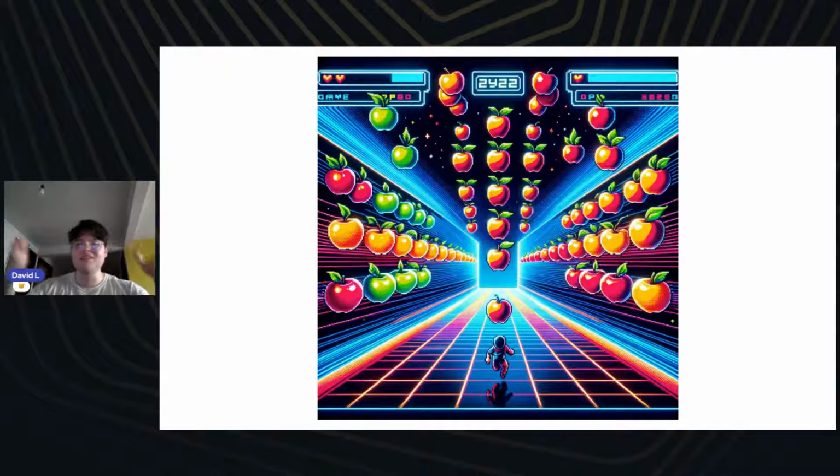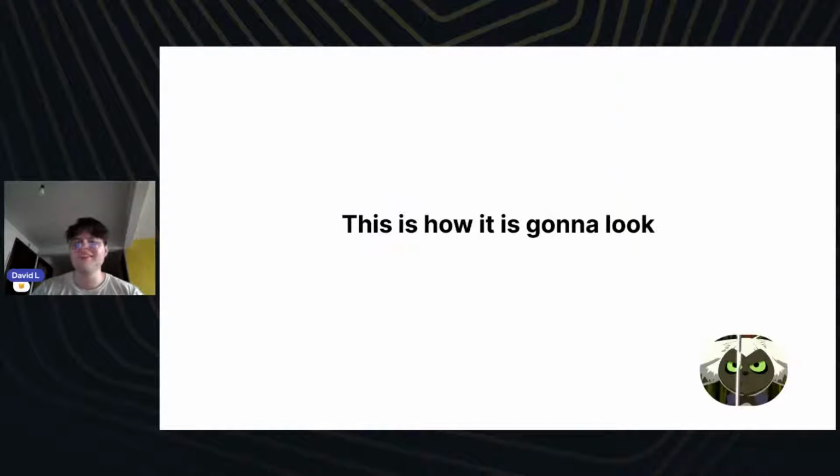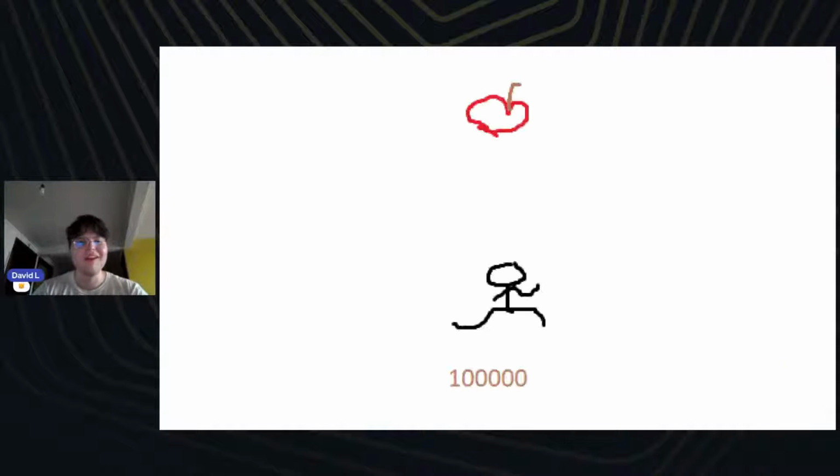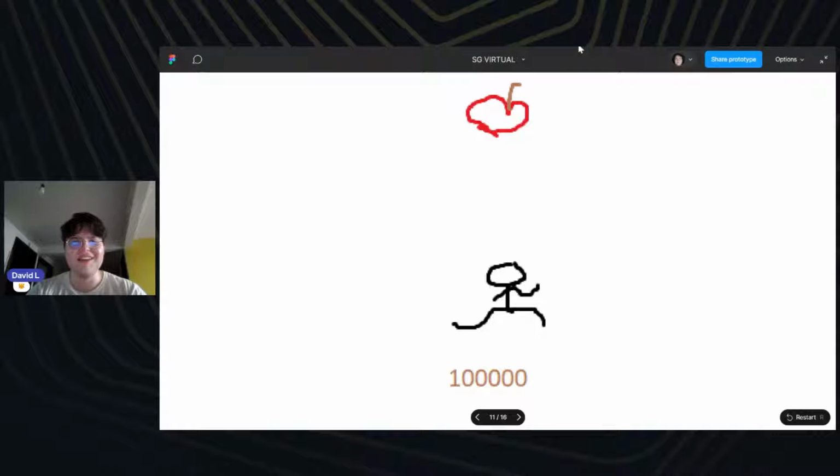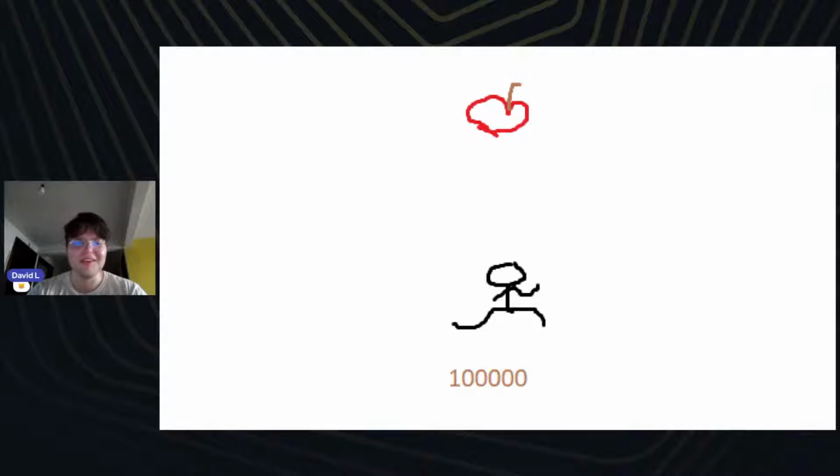So yeah, as you can see, this is going to be super awesome. This is totally how it's going to look, 100% like this. But no, we're not going to build that. We're going to build something like this probably. But don't worry about it, it's going to be better than this.